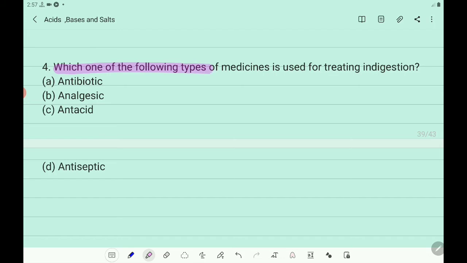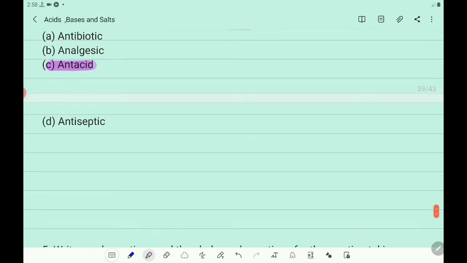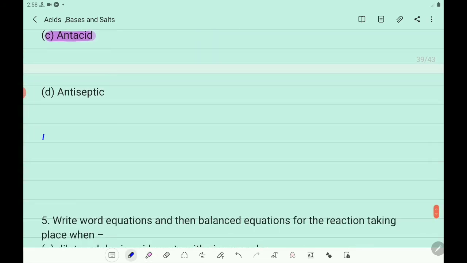Which one of the following types of medicine is used for treating indigestion? For indigestion, you know, antacids are used. Here antibiotic, analgesic, antacid and antiseptic are the options. So which one we have to use here? We have to use antacid, that is to neutralize the excess acid generated in the stomach. So option C is the answer. Note down the answer, option C, antacid.